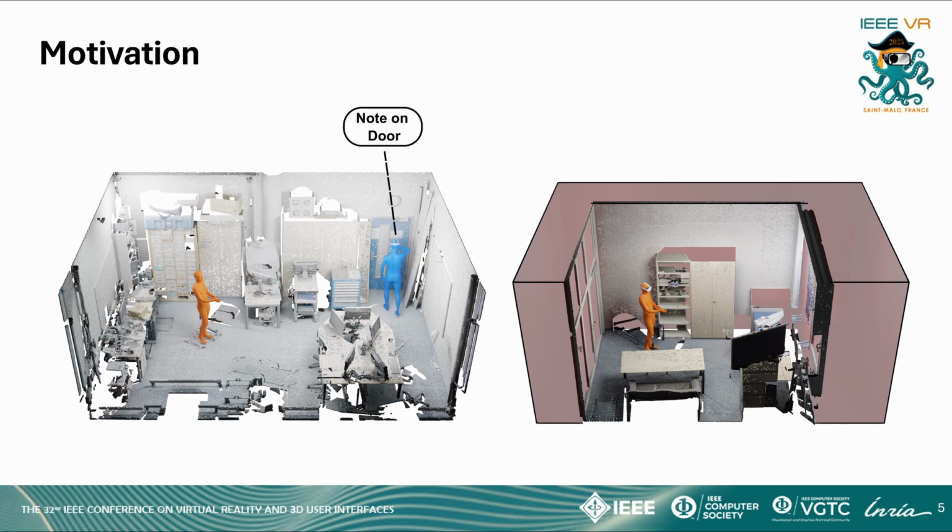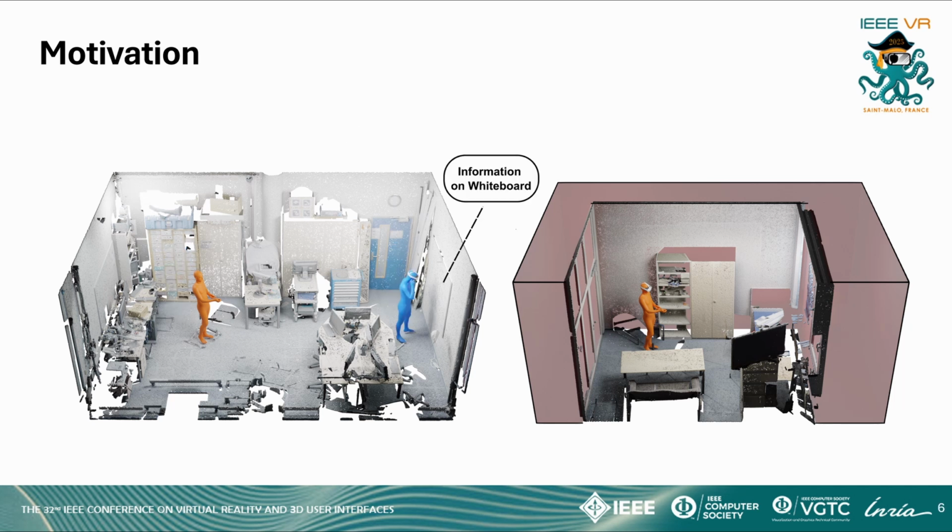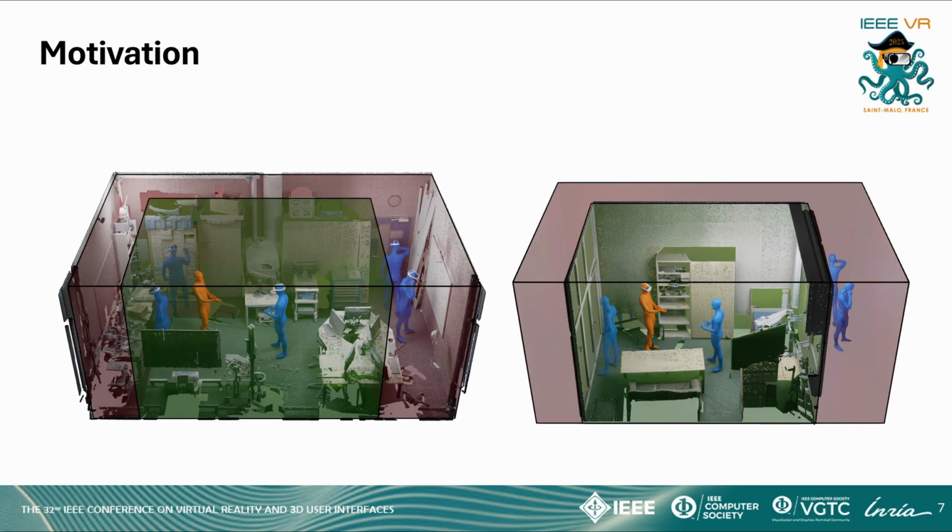The same scenario occurs when user blue wants to read a note on the door or requires information written on the whiteboard. This means that interaction can only occur in the green-shaded intersection area without disturbing the immersive experience. Therefore, accessing resources in the red-shaded area by user blue is not possible with conventional intersection methods.